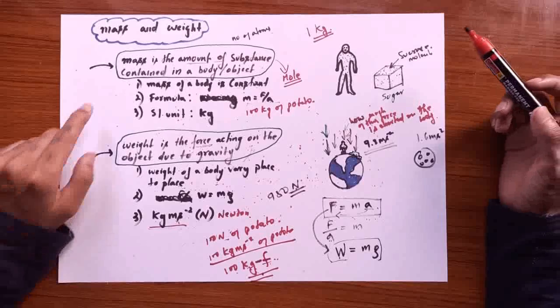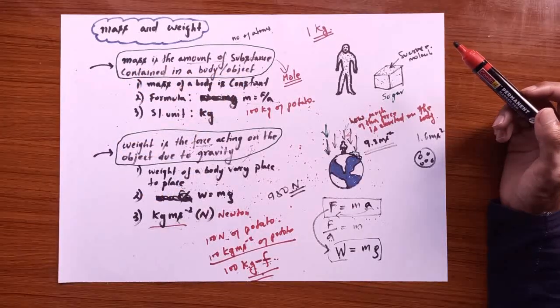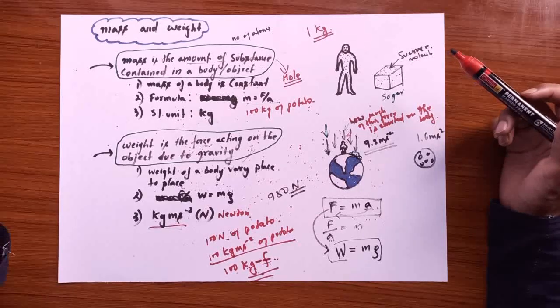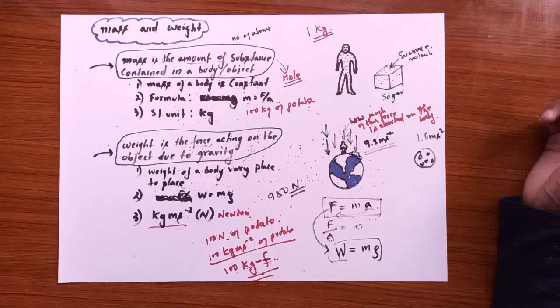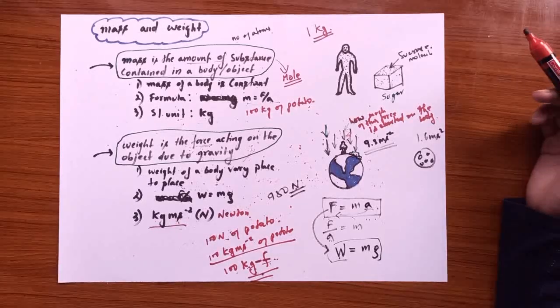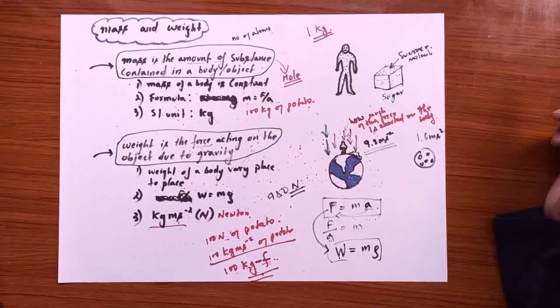All right, lastly, let's talk a little bit more on this mass here, which is the amount of substance. But it's a little bit more complicated than we think if we take this into practical measurement. And also scientists struggle to understand what exactly 1 kilogram is all about. Okay, so I'll get you to understand the story here.